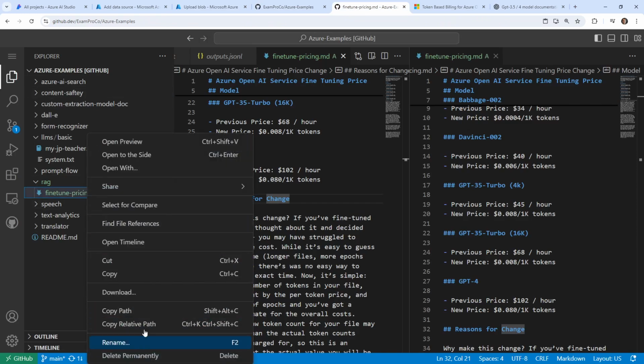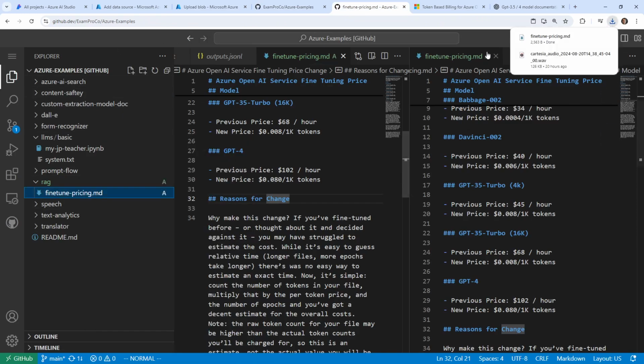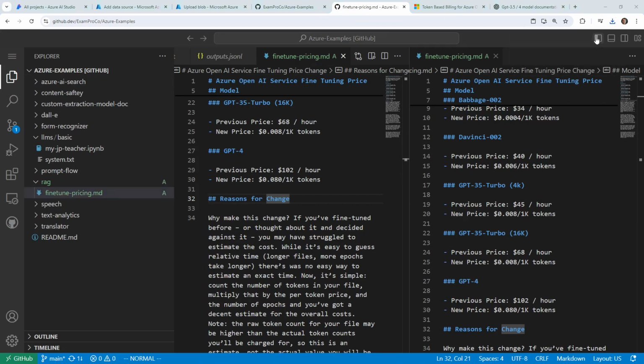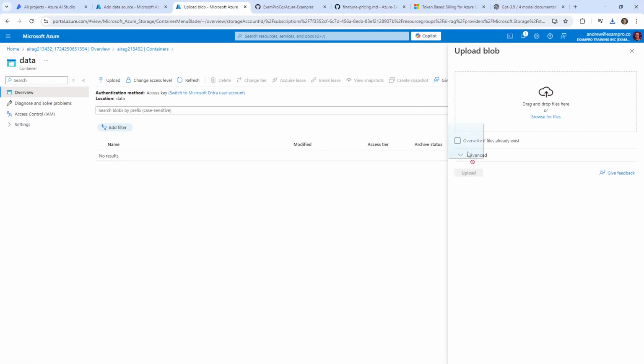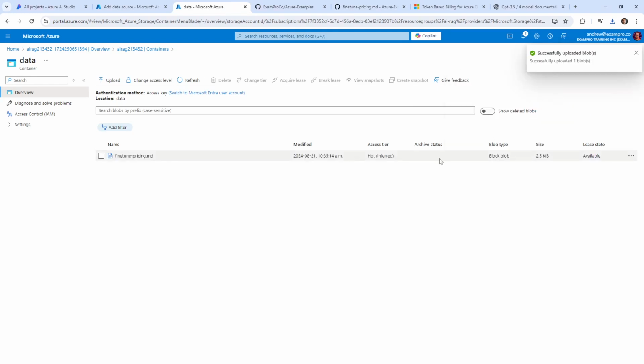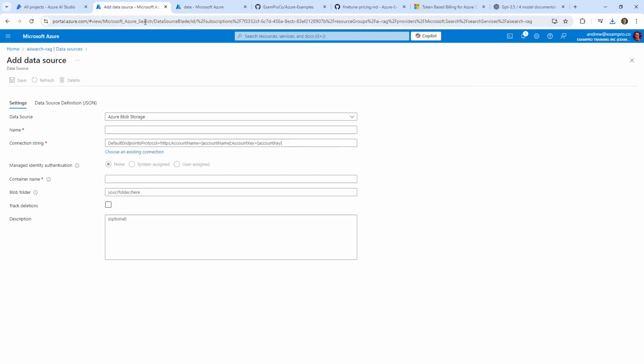So I'm going to go ahead and download this. If you're looking for this file, look for the Azure Examples repo, and it should, for the most part, be in place of where you want it to be. Give me a moment, I've got to find the file. There, I found it. I'm going to drag the file and upload it. Hopefully that will... yeah, it's blob block, so it's clearly a blob file. So hopefully we can now add that here.